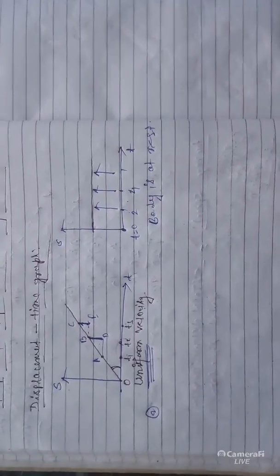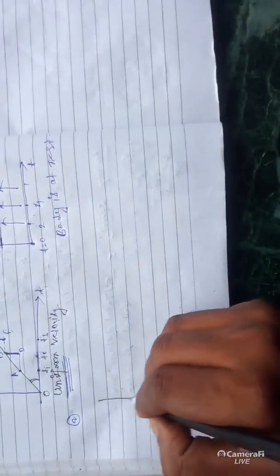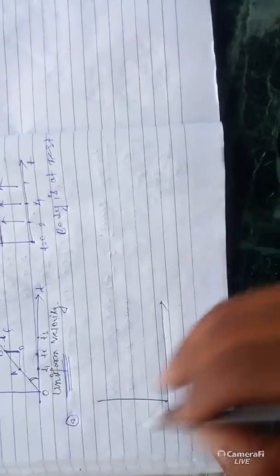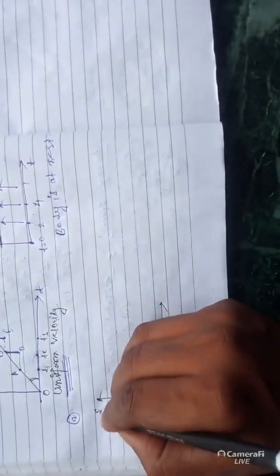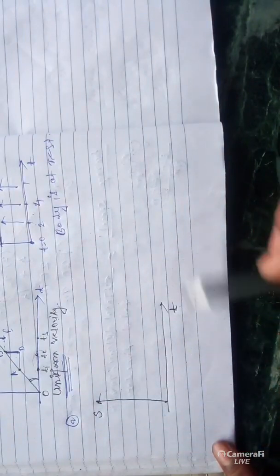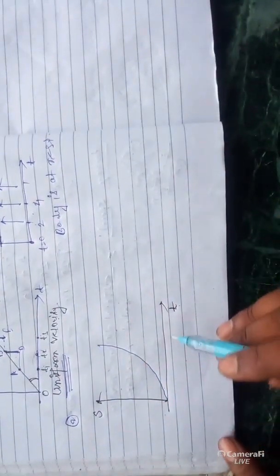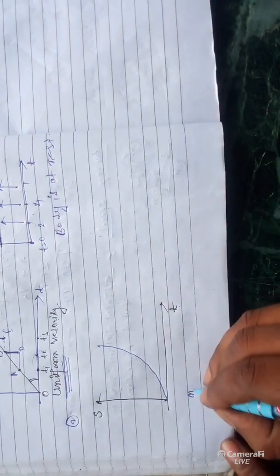Now come to the non-uniform motion. This was the uniform motion, uniform velocity. Come to the next, non-uniform motion. I am drawing the diagram. This is the displacement S, this is the time t. Now the graph is just like this. It may be along this. Non-uniform means that in equal intervals of time there is not equal displacement or distance travelled. That is non-uniform.